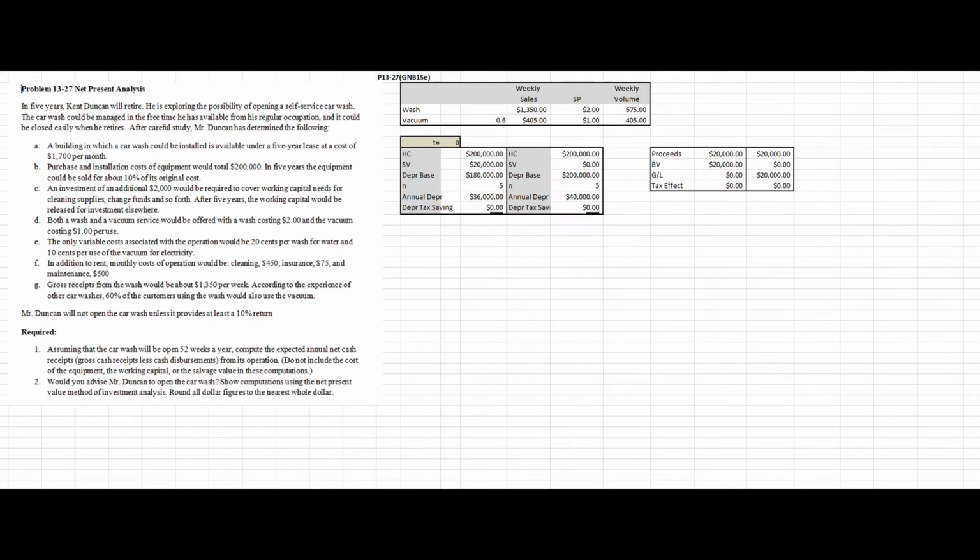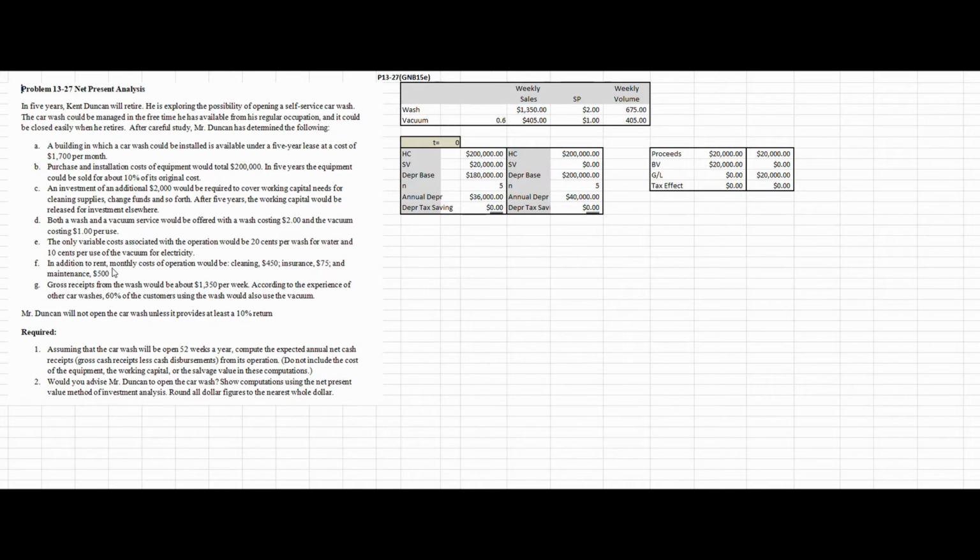Next step would be, and we'll lay this out here in a moment, to get data on our various variable costs. So we're told here the only variable costs associated with this operation would be 20 cents per wash and 10 cents per use of vacuum. Then we know we have fixed costs here. We're told that in addition to rent, we have monthly costs of operations for cleaning, insurance, and maintenance.